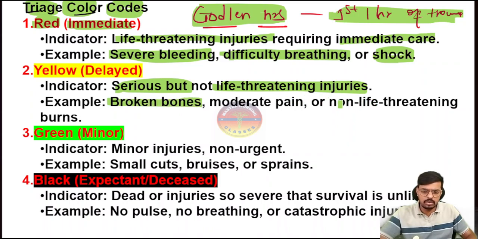Okay, moderate pain. Okay, no life threatening burns. Okay, then the clear airway. So these kinds of patients we have categorized under the yellow. Then comes the green. Okay, so green is the minor priority we can say. Here the patients have minor injuries and are non-urgent.